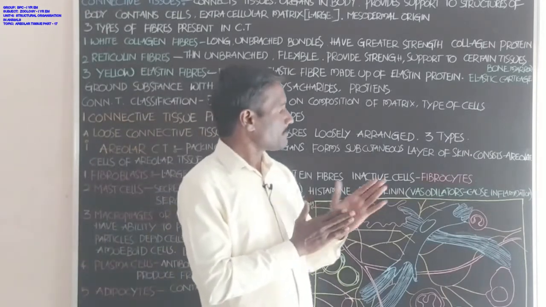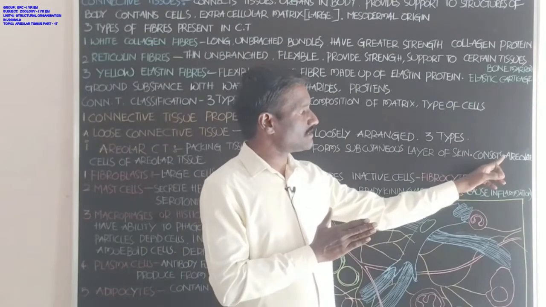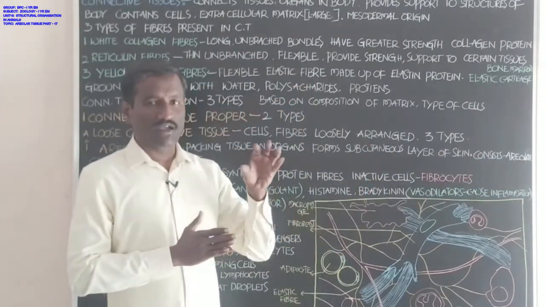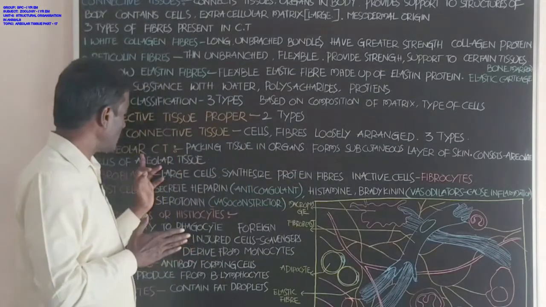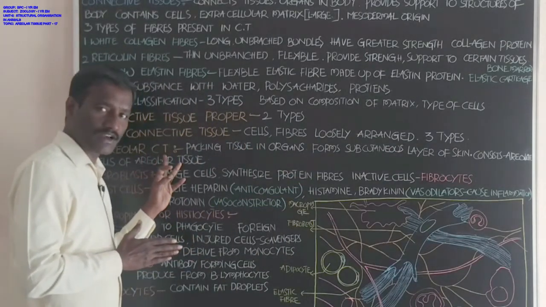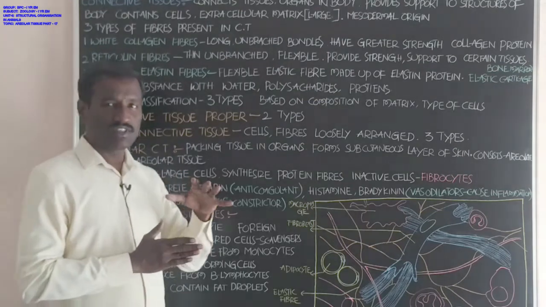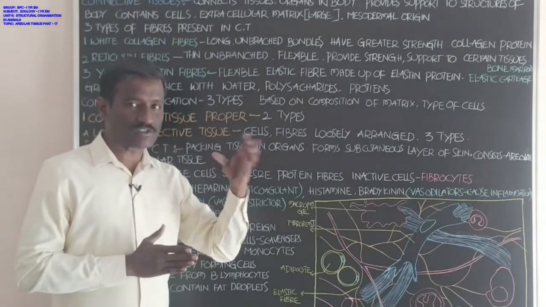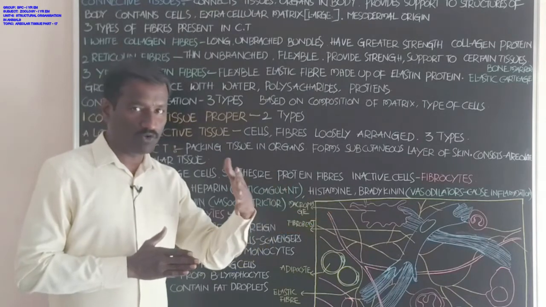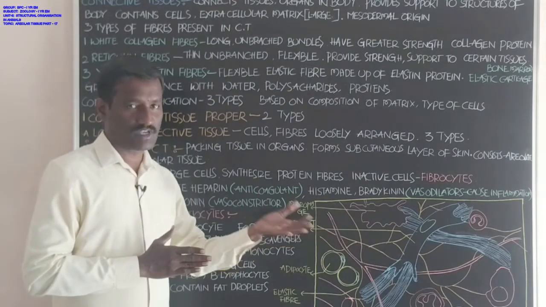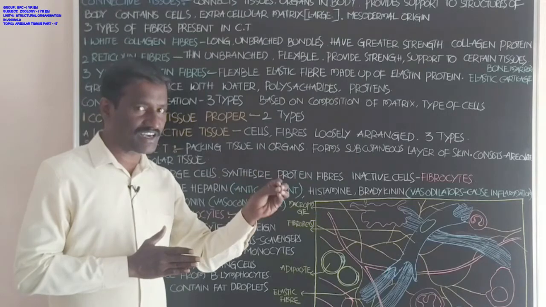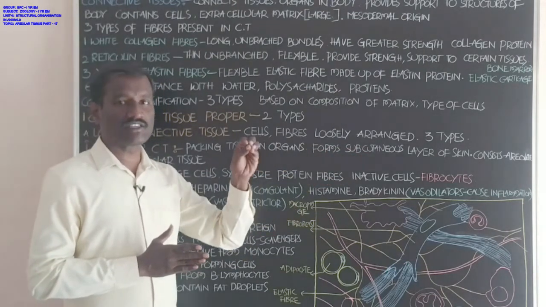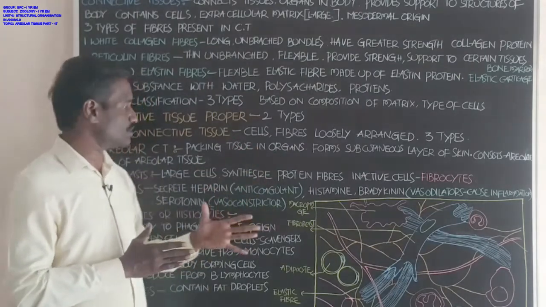Next, it consists of areole. Student, areole means, if you observe this type of connective tissue, it is suspended with some amount of spaces present in this type of tissue, called areole. Hence it is named areolar connective tissue.